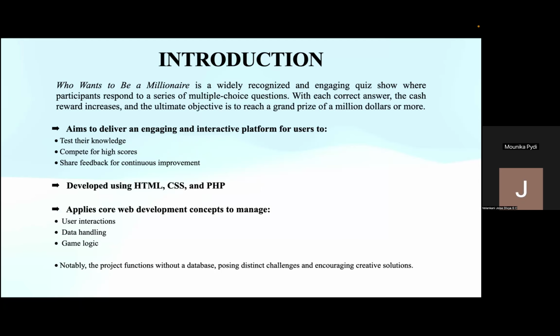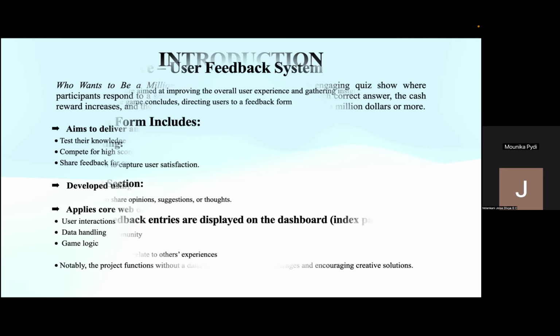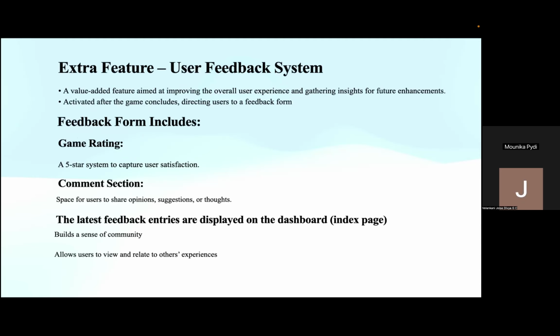The goal of our project is to create that excitement through an interactive platform where users can test their knowledge, compete for high scores, and share their feedback for continuous improvement. We have built this application using HTML, CSS, and PHP, applying core web development concepts to manage user interaction, data handling, and game logic. An important challenge we tackled was building the platform without using a database, pushing us to think creatively about how to manage data. Next, we'll see the user feedback system, which is an extra feature.